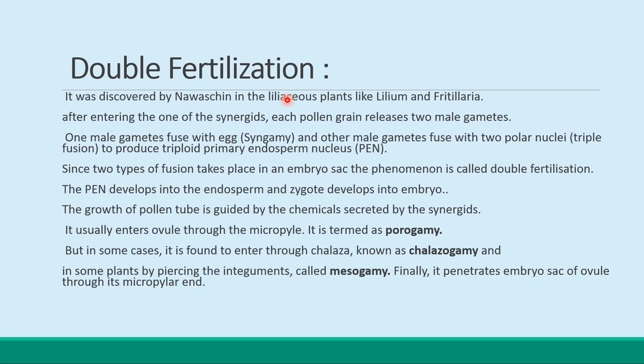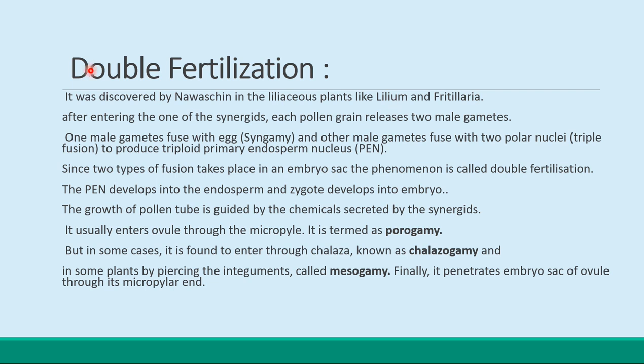Okay, so double fertilization is a complex fertilization mechanism in flowering or angiospermic plants, and it was discovered by Navaschin in the liliaceous plants like Lilium and Fritillaria.